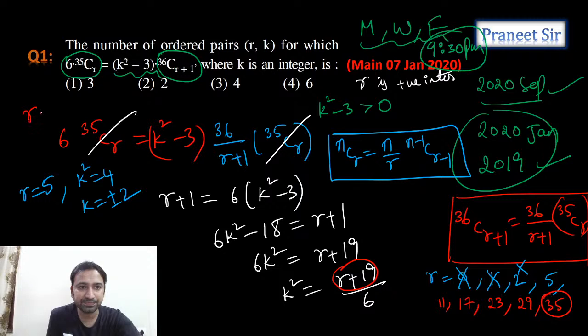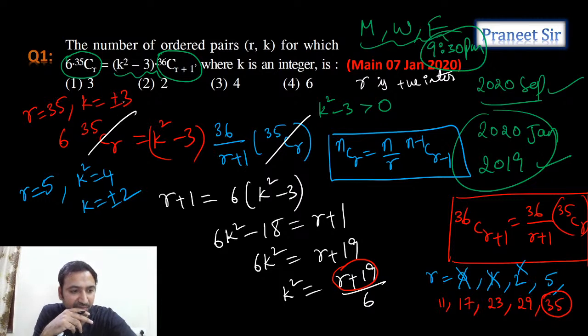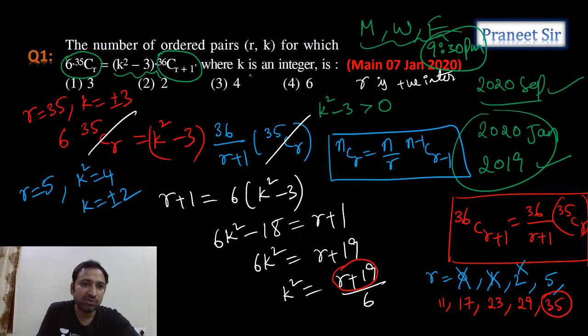So now you substitute R is equal to 35. Then K is equal to how much do we get? If you substitute 35 here, 35 plus 19, which is 54 by 6, and 9. So K value plus or minus 3 we are getting. Any other possibilities? Any other possibilities? So total how many sets are we getting? Total 4 sets we are getting. So third option is correct.